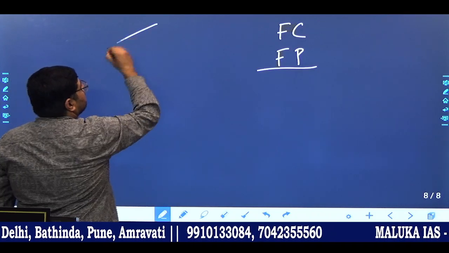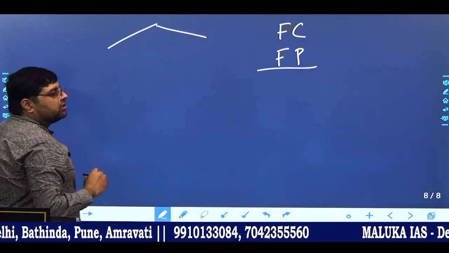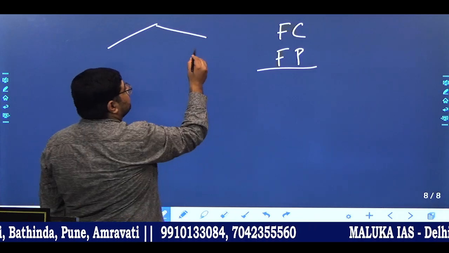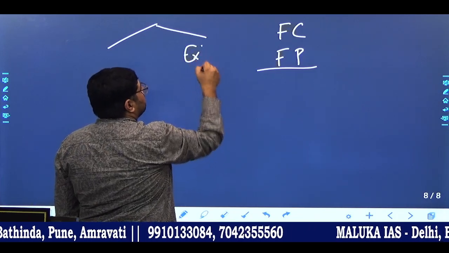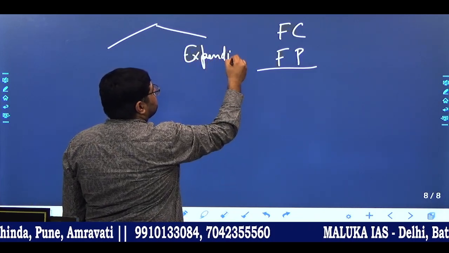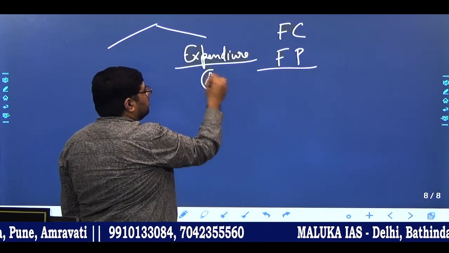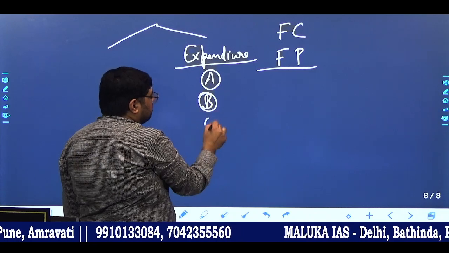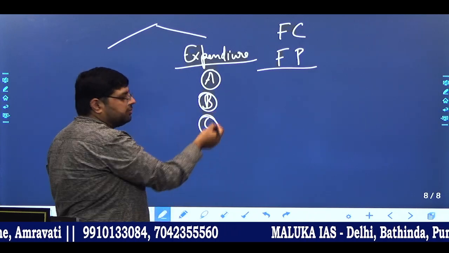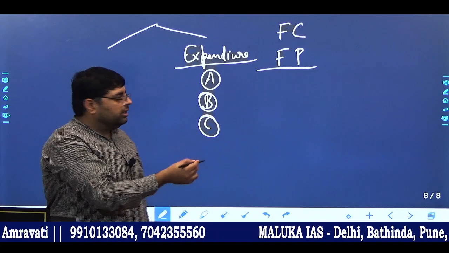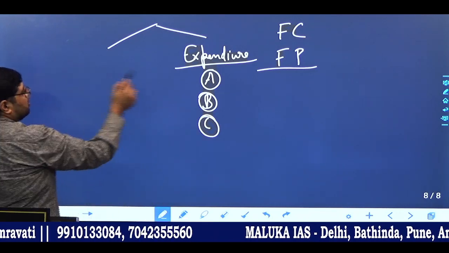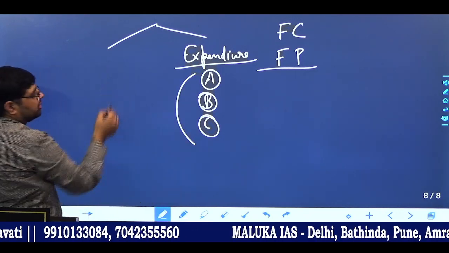Okay, so whenever government makes a budget for a financial year, they decide that this is our expenditure. For example, they said that कि we are going to spend expenditure on these 3 schemes A, B, C. Okay, A, B, C. Now, once they decided, they saw their receipts.